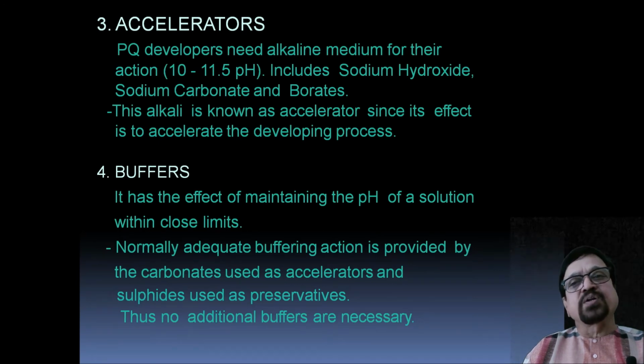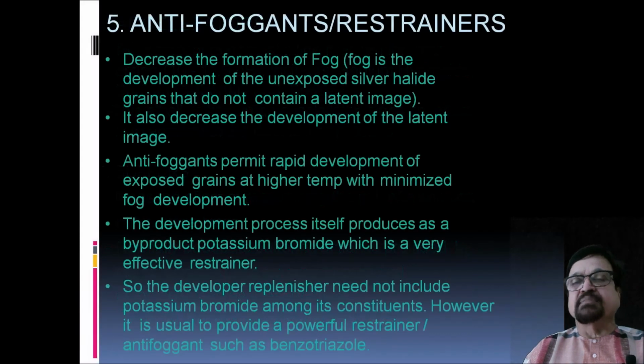Now it also has buffers. They maintain the pH of the solution within close limits, buffering the changes in pH. Normally, adequate buffering action is provided by carbonates used as accelerators and sulfite used as preservative. Thus, no additional buffers are necessary in our routine practice.